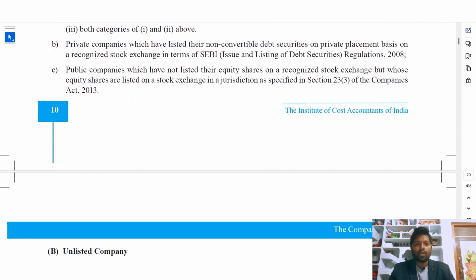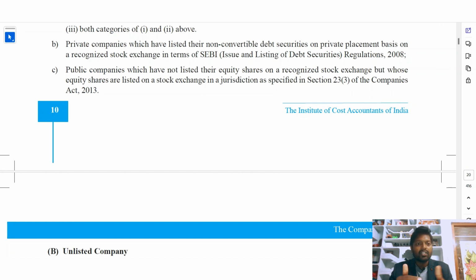Public companies which have not listed their equity shares on a recognized stock exchange, but whose equity shares are listed on a stock exchange in a jurisdiction as specified under section 23. So public companies whose equity shares are not listed on a recognized stock exchange means there will be some recognized stock exchange, and if the public company has not listed its equity shares on that particular stock exchange, it will not be called a listed company.